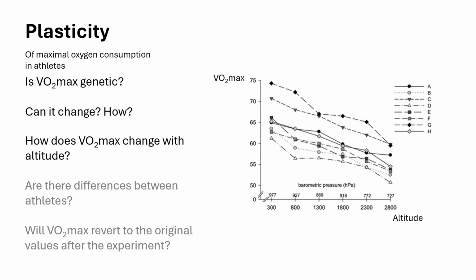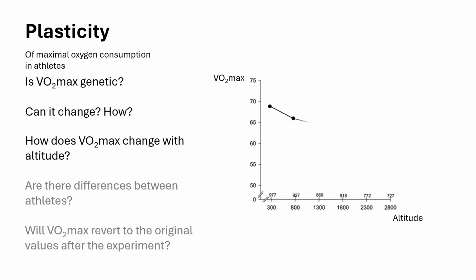If we look at the general trend for all athletes, we see that the maximal oxygen consumption decreases as altitude increases. This indicates the existence of phenotypic plasticity for VO2 max at different altitudes. The plastic response is due to the decrease of atmospheric pressure, which results in decrease of the partial oxygen pressure, which limits oxygen supply from the lung to the bloodstream.